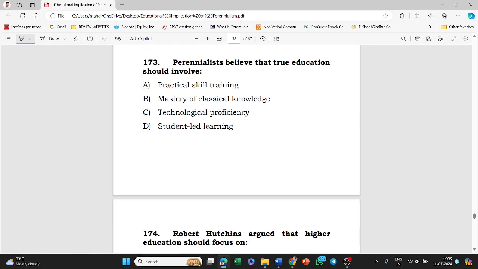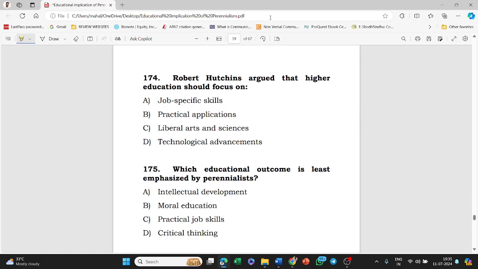Perennialists believe that true education should involve practical skill training, mastery of classical knowledge, technological proficiency, student-centered learning. The answer to this question is option B, that is, mastery of classical knowledge. Next, Robert Hutchins argued that higher education should focus on job-specific skills, practical application, liberal arts and sciences, technological advancement. The answer to this question is liberal arts and sciences.